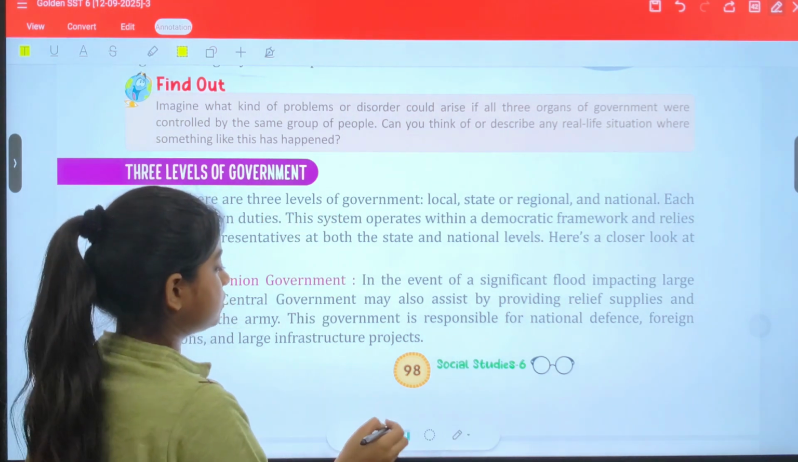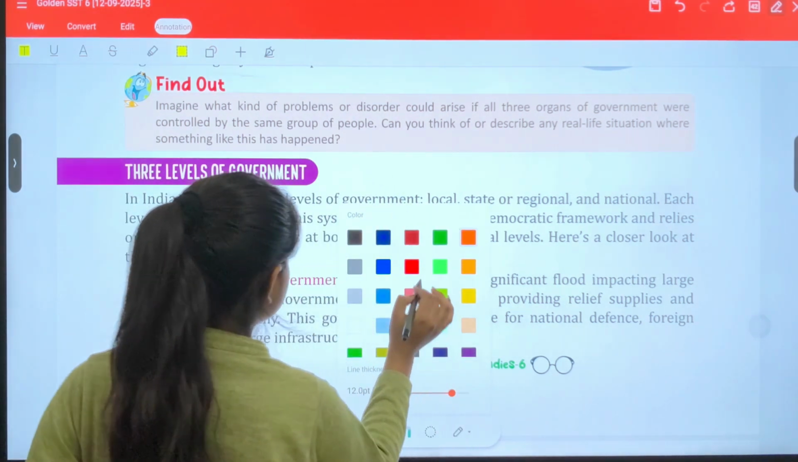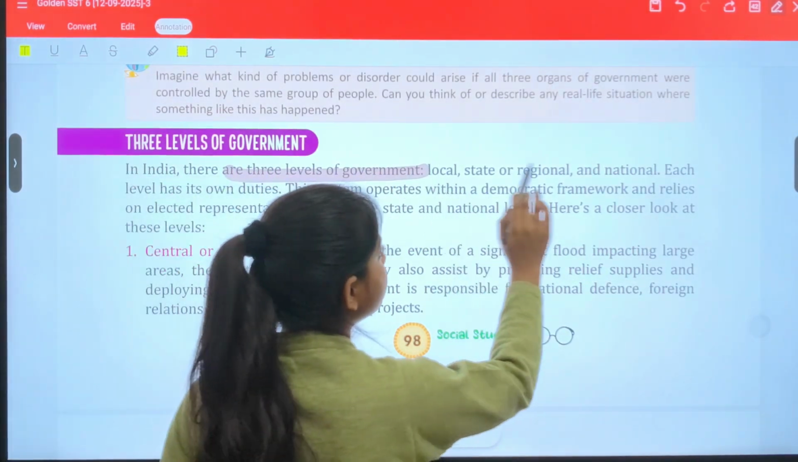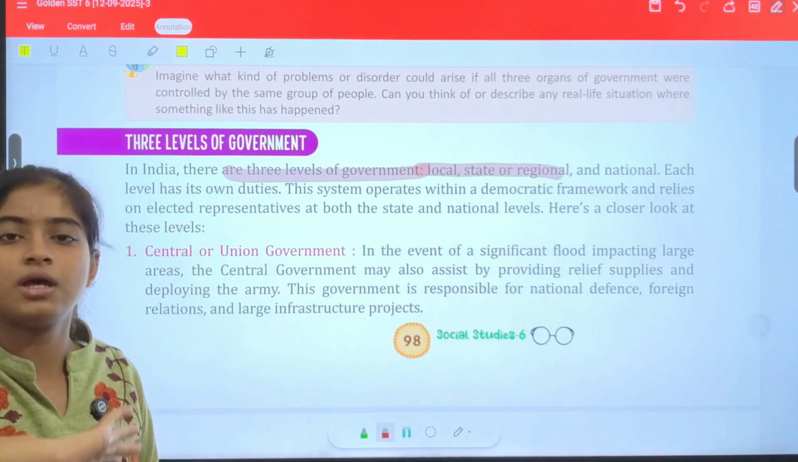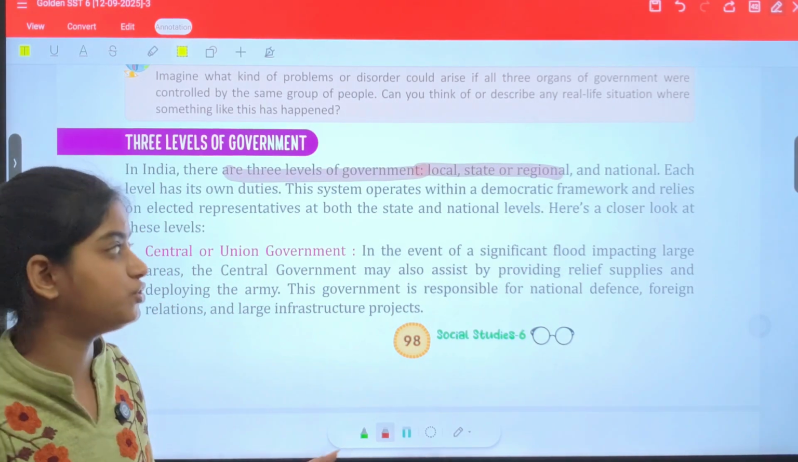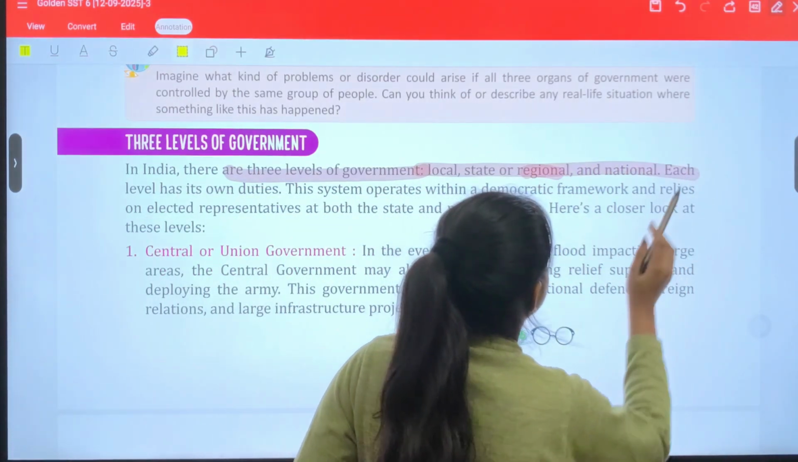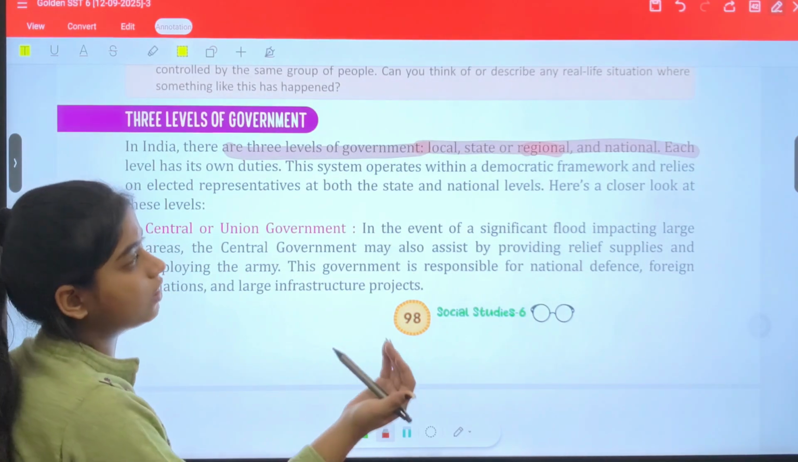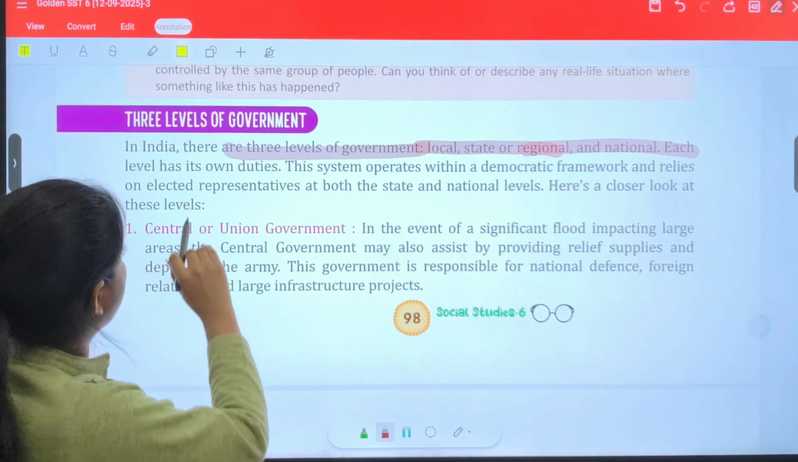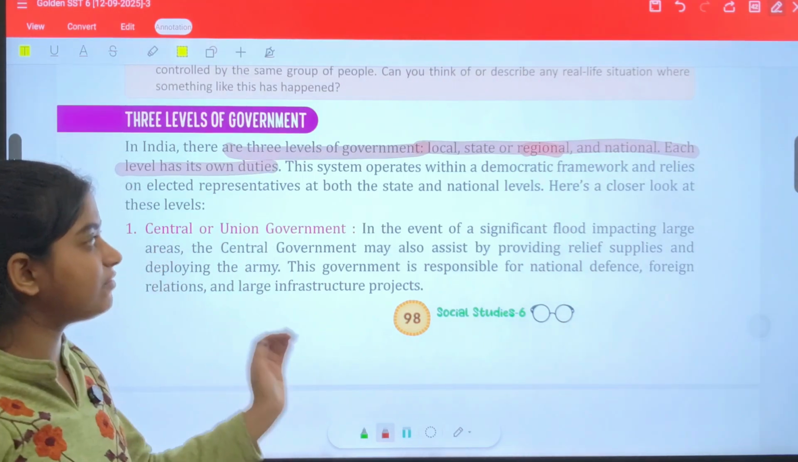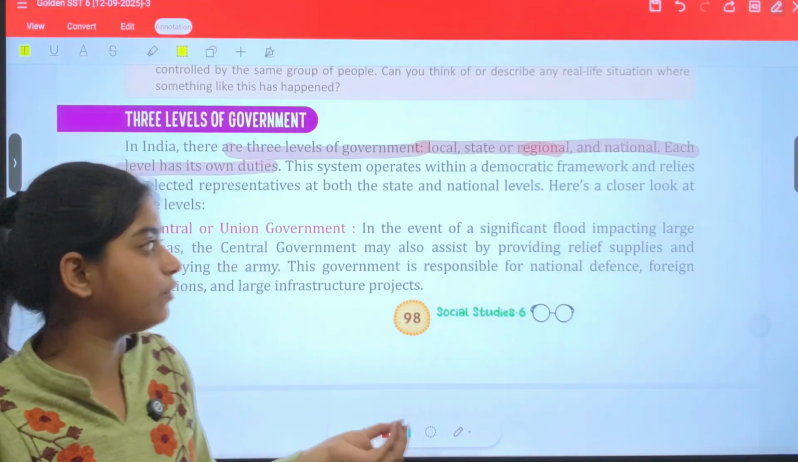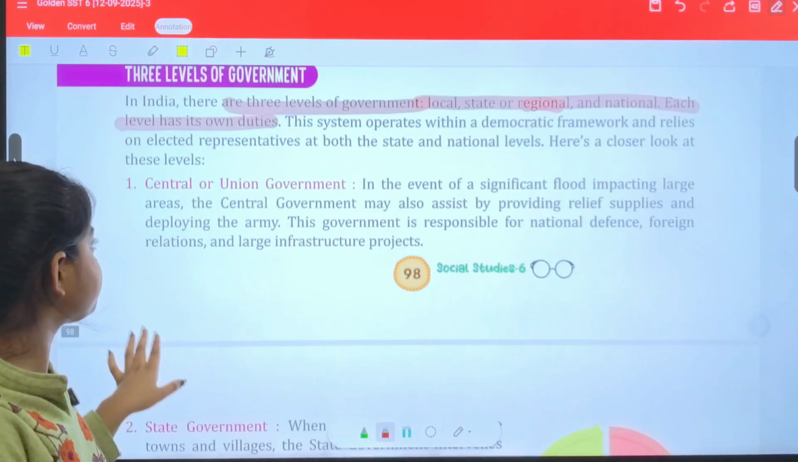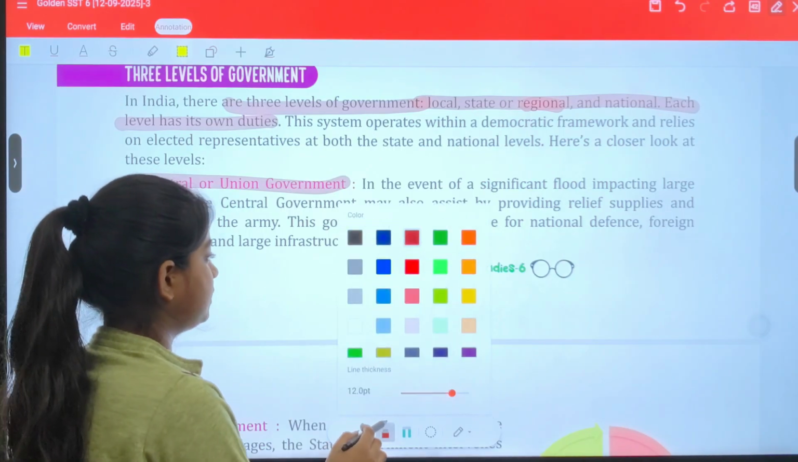Next we have, in India there are three levels of government: local, which we also call regional government, because mostly local states are based on regions. So we also call the local state a regional government. Next, the nation, and each level has its own duties. These levels operate within a democratic framework and rely on elected representatives at both the state and national levels. So first we have the central or union government.